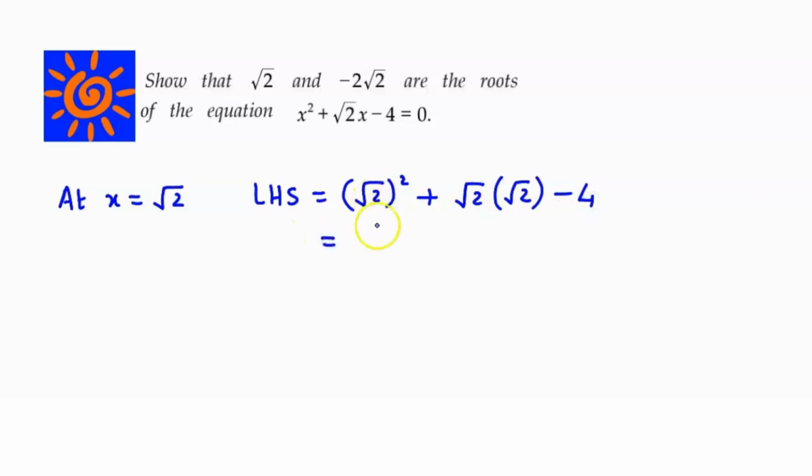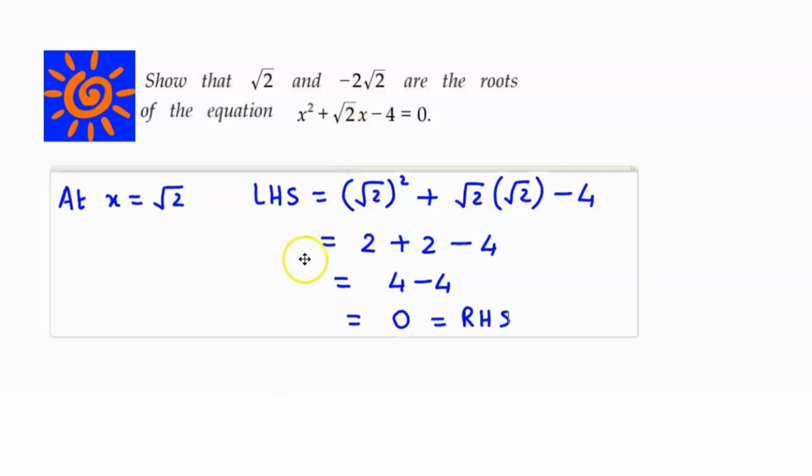Now root 2 square is 2, plus root 2 times root 2 is 2, minus 4. So we have 4 minus 4, which is equal to 0, which is equal to the right hand side. So therefore root 2 is a root of the given equation.